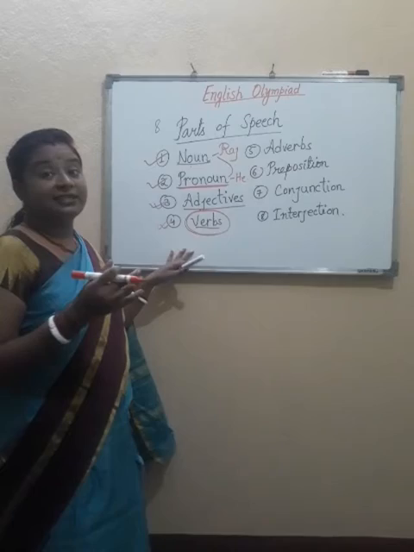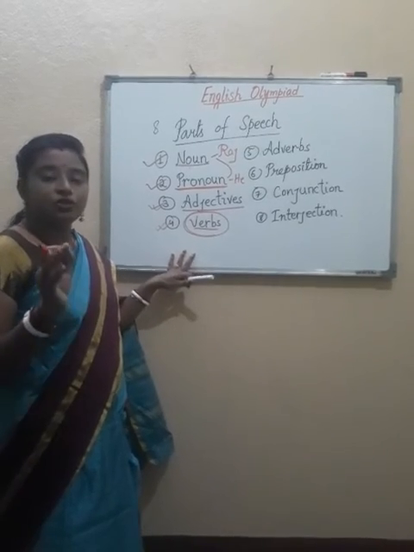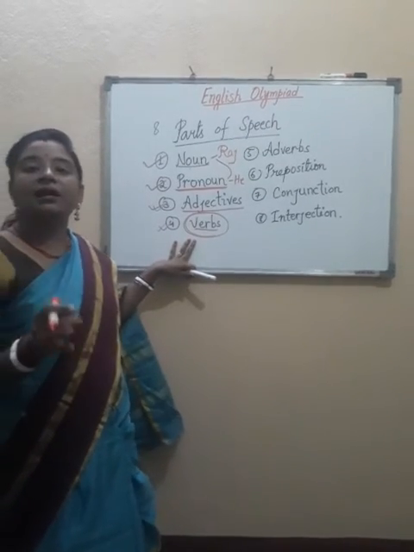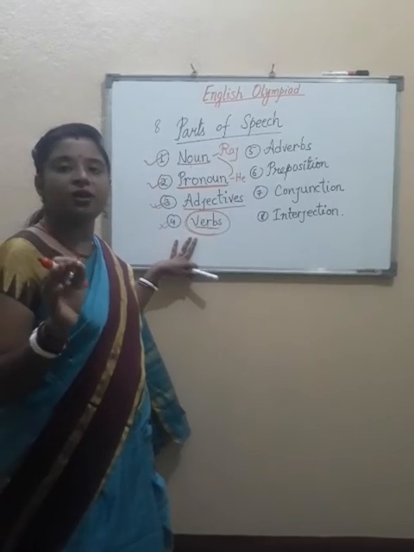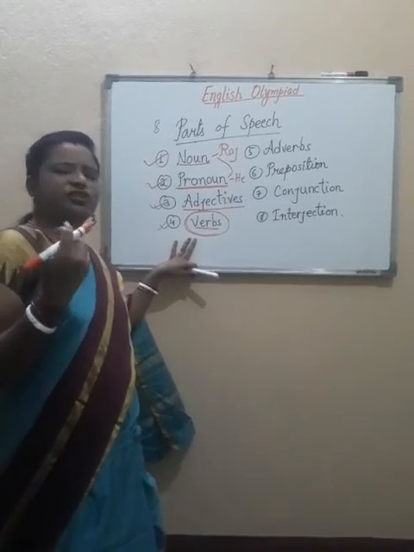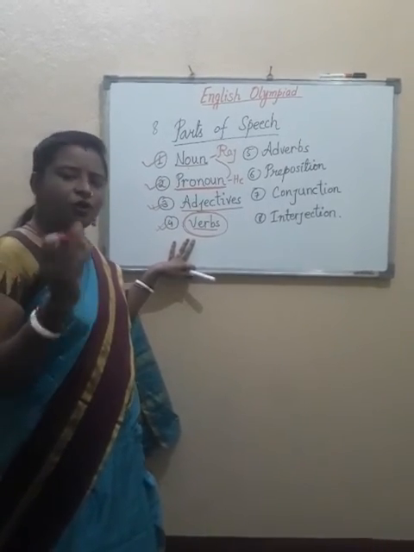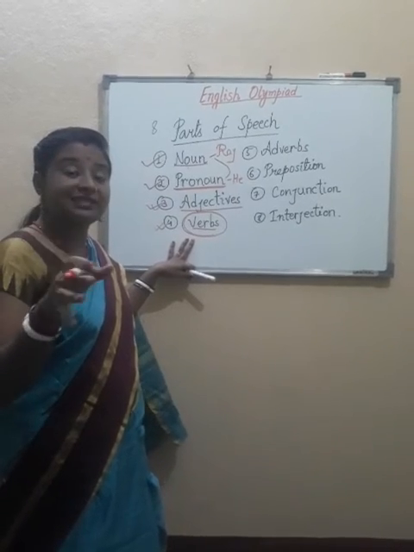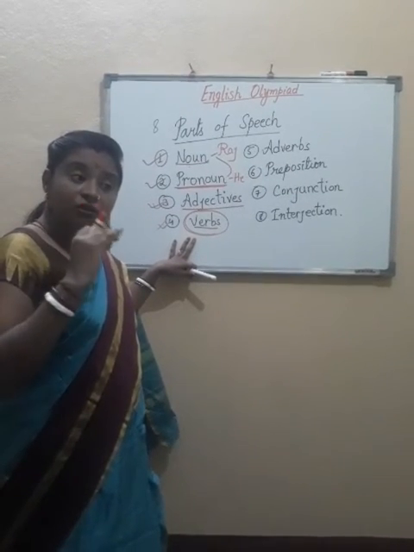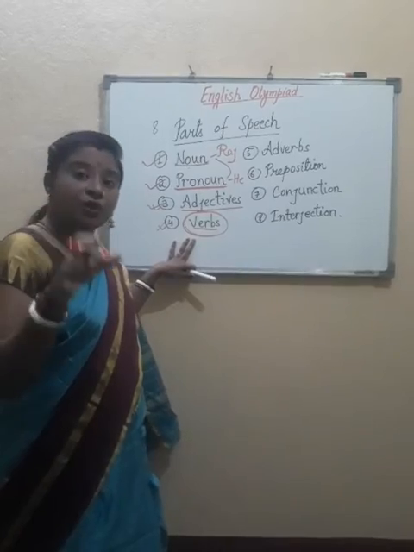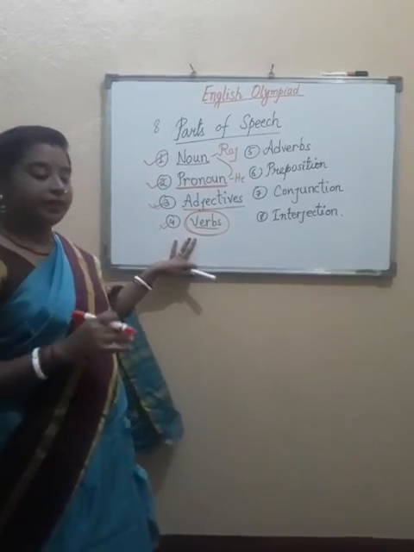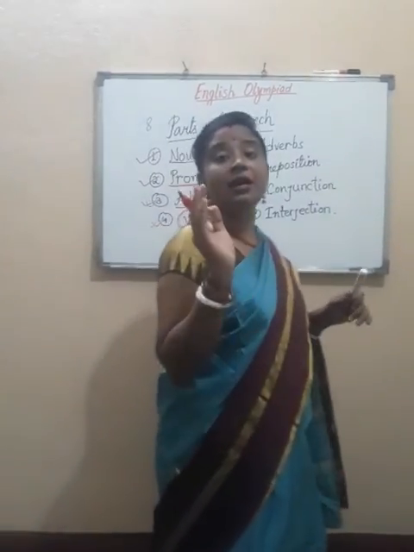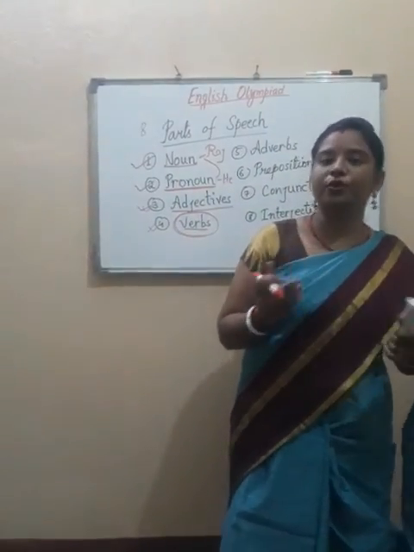As it is just an introduction, you need to know that verbs are doing words or action words. Whatever action we do, whatever work we do, all the words which tell about the work are called verbs.